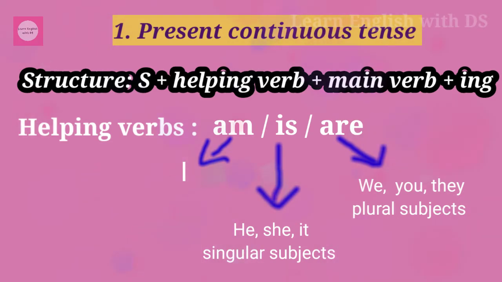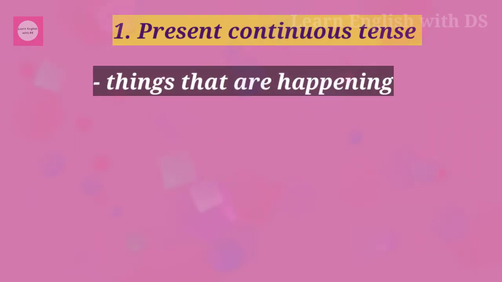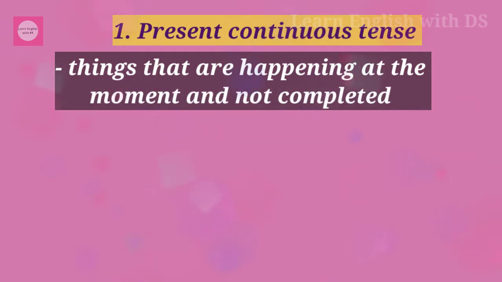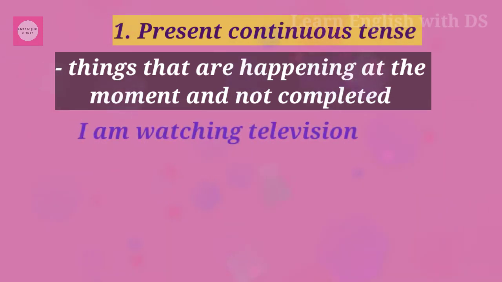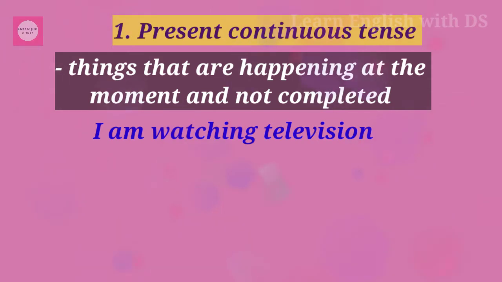Now we shall see the usage of present continuous tense. We use the present continuous tense for things that are happening at the moment of speaking. Those actions are not completed when we are talking about them. For example, I am watching television. I started the action in the past but it is still continuing.